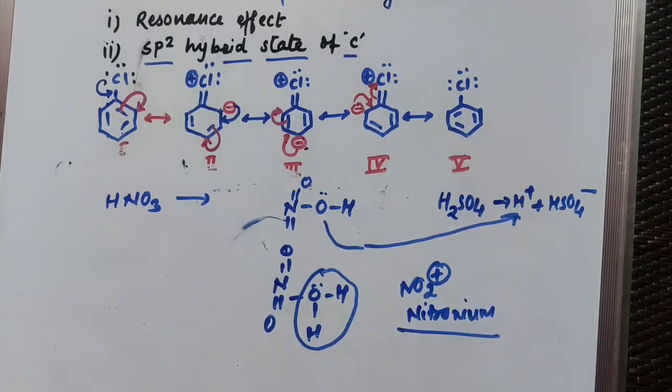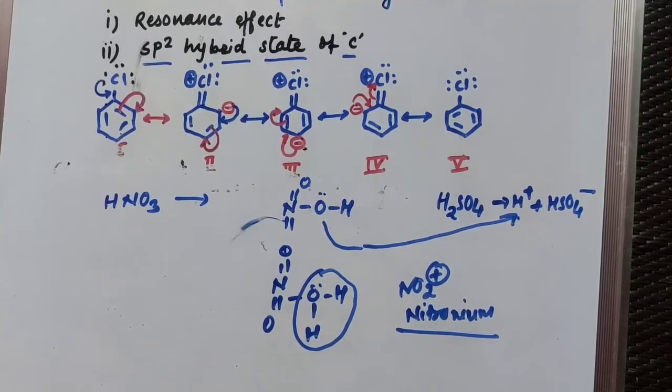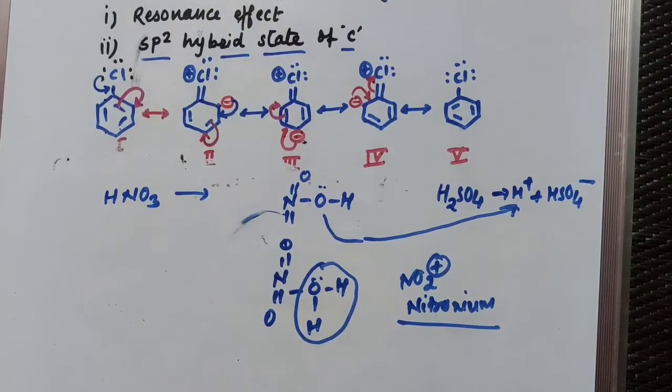And this nitronium ion acts as an electrophile here. So actually the concentrated H2SO4 used in the reaction is helpful for the formation of nitronium ion, and you will get a mixture of ortho and para compound. Ortho, that means 1-chloro-2-nitrobenzene, and 1-chloro-4-nitrobenzene in the nitration reaction. Next reaction will go for sulfonation reaction.